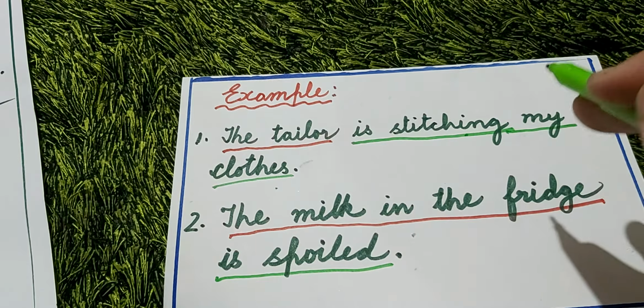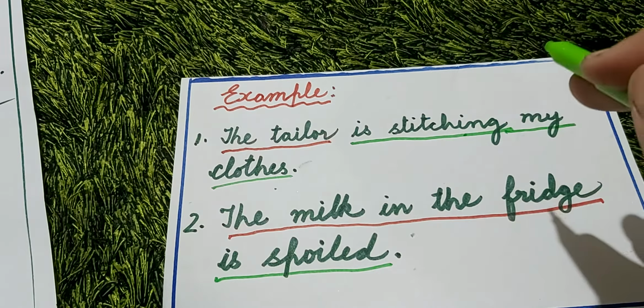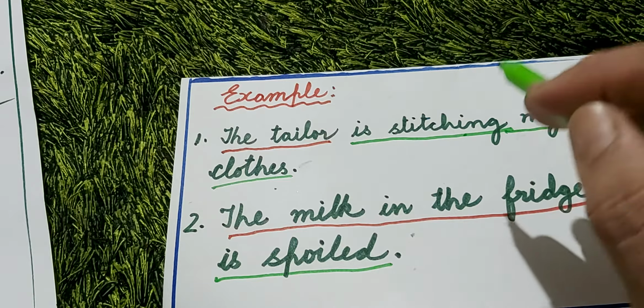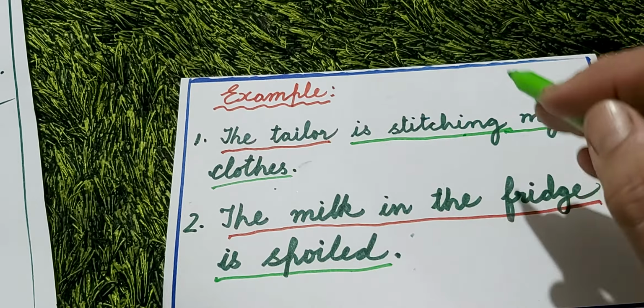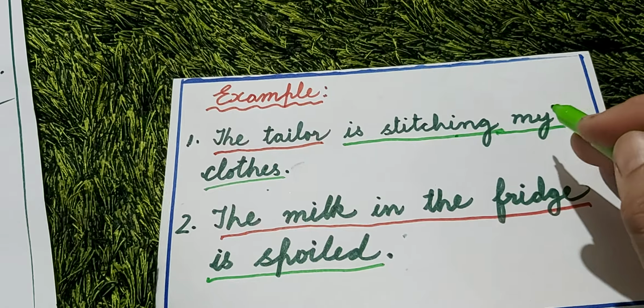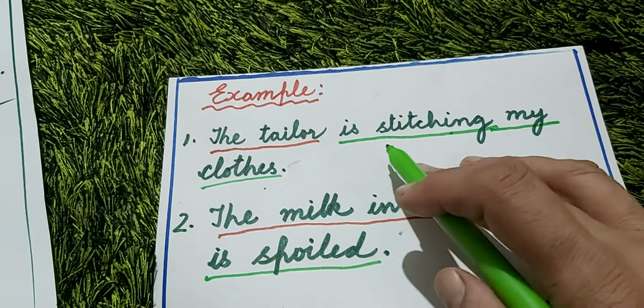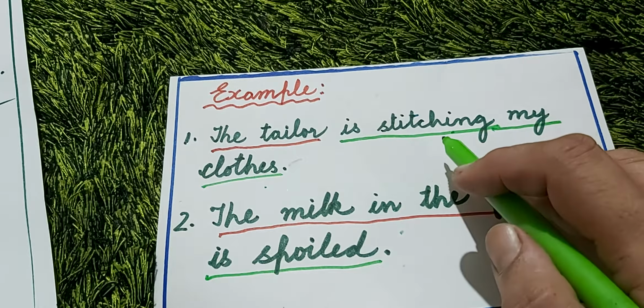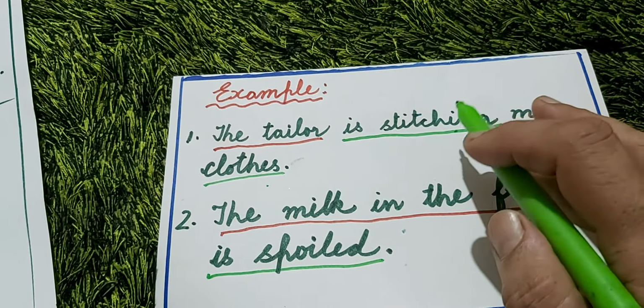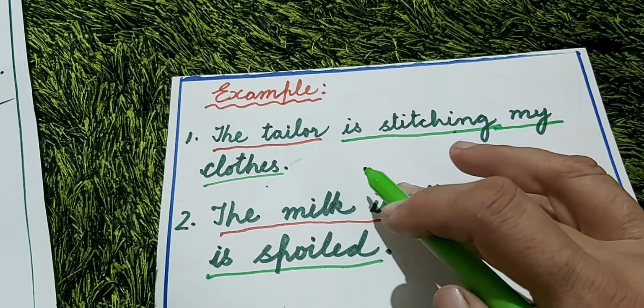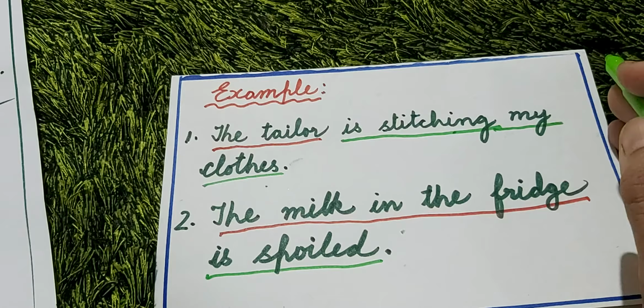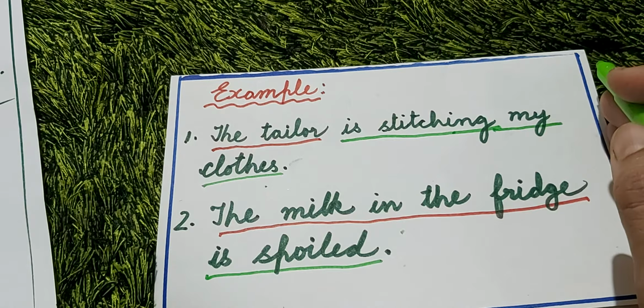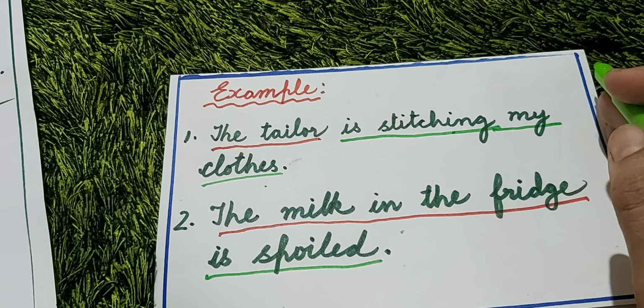I told you more about the subject part and predicate part through noun phrase and verb phrase. So you don't need to find out verb phrase or noun phrase. You just have to find out the subject part in the sentence and the predicate part in the sentence. Okay? And always the predicate is after the verb.